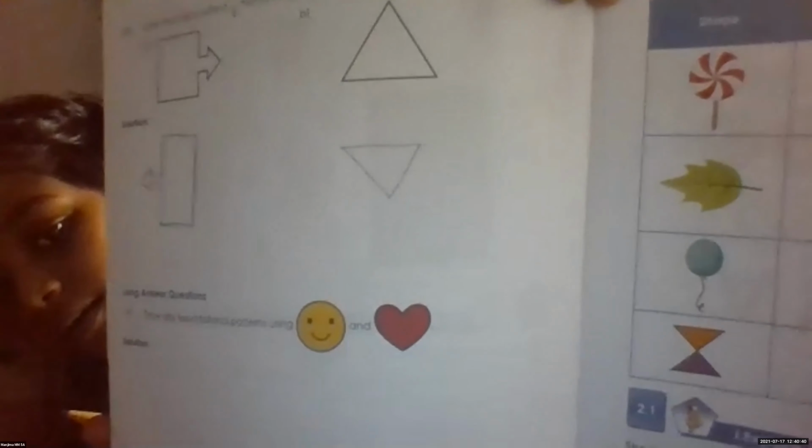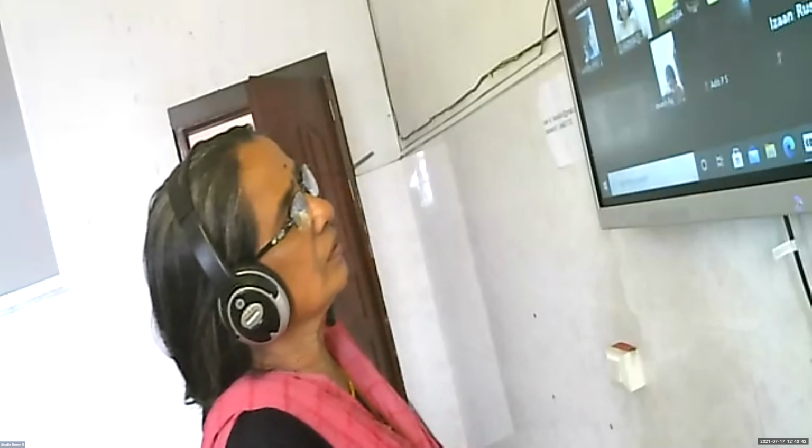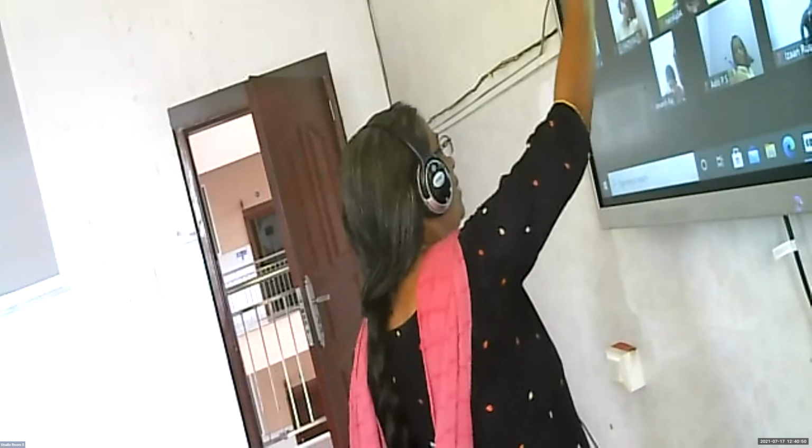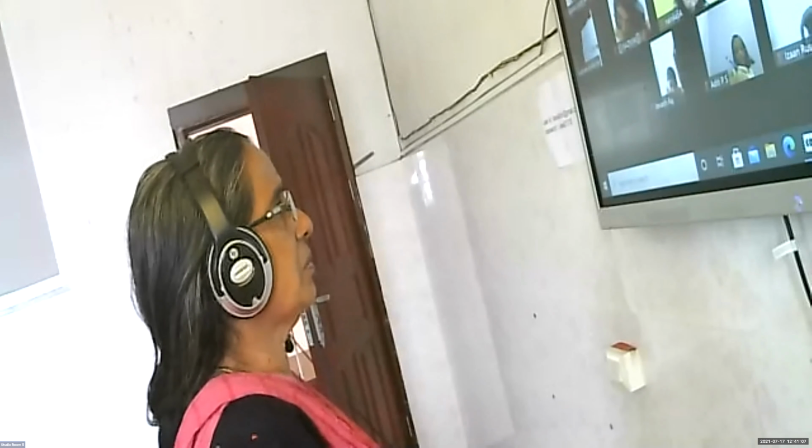Yes, Manjima. Like this, correct? No, this triangle base should come up. Now it is correct. Draw a little bigger figure, because this one is looking very small. Manjima, finished? Okay, very good.